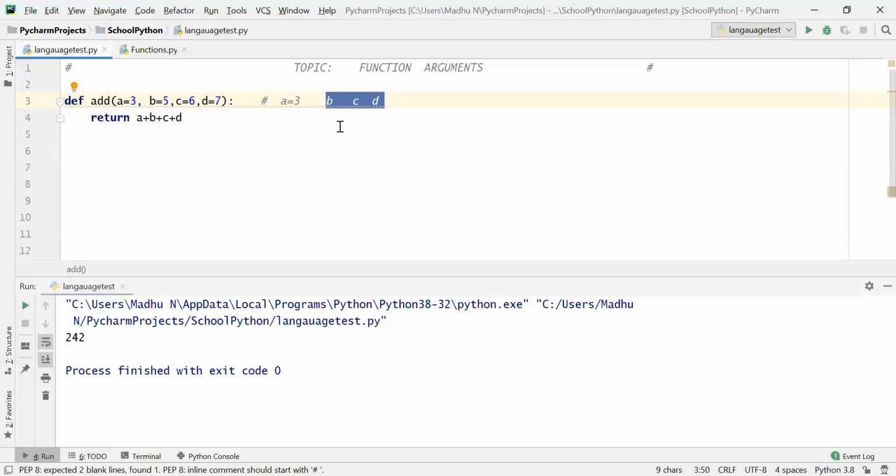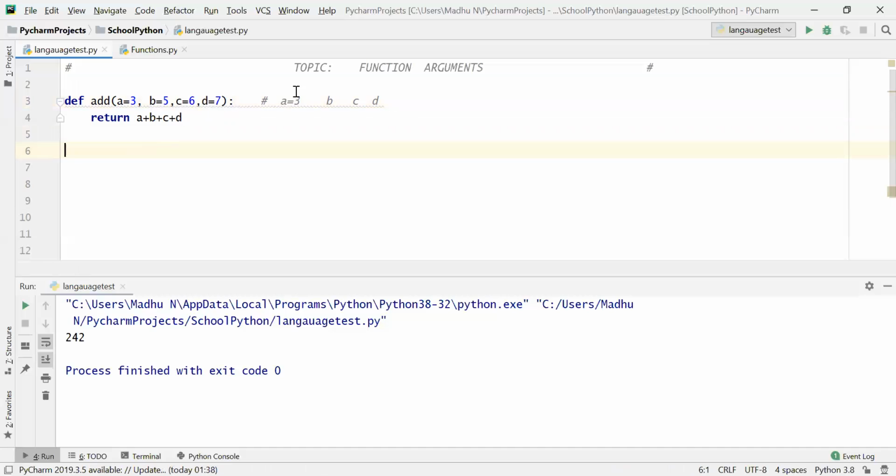Okay, so this function call is valid because here I have the value of A as 3, so you have to fill B, C, D also.